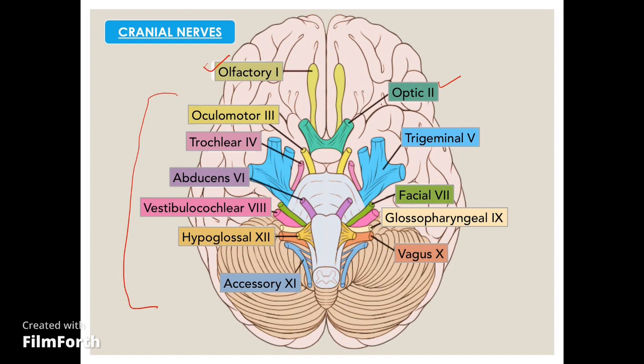The first cranial nerve is olfactory, second is optic, then we have the oculomotor, trochlear, trigeminal, abducent, facial, vestibulocochlear, glossopharyngeal, vagus, accessory, and hypoglossal. These 12 pairs of cranial nerves are numbered 1, 2, 3 according to the order they originate from the brain.